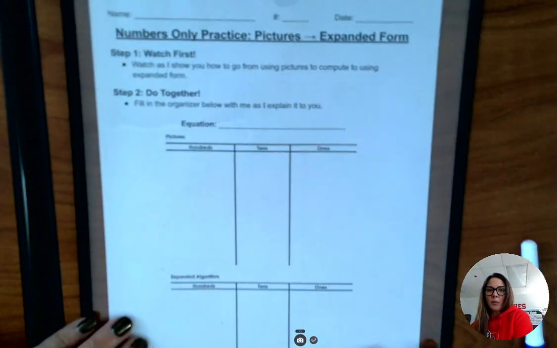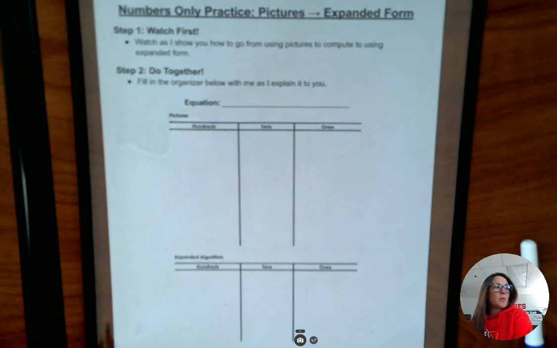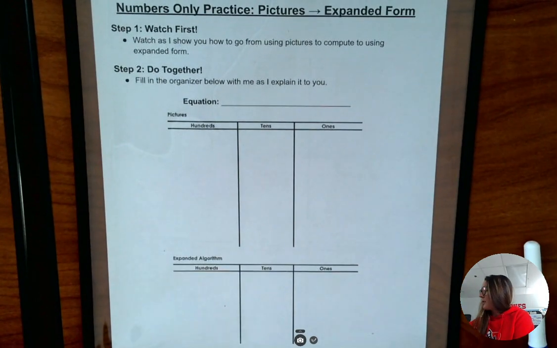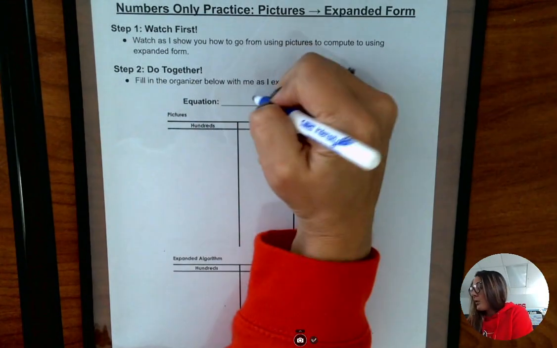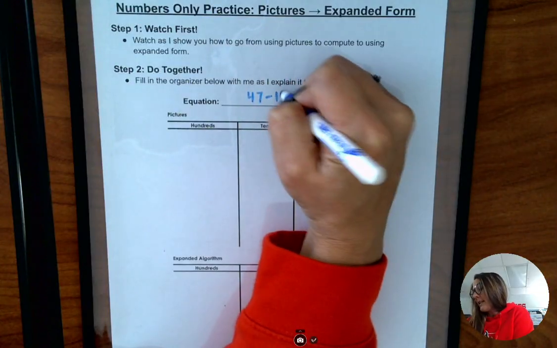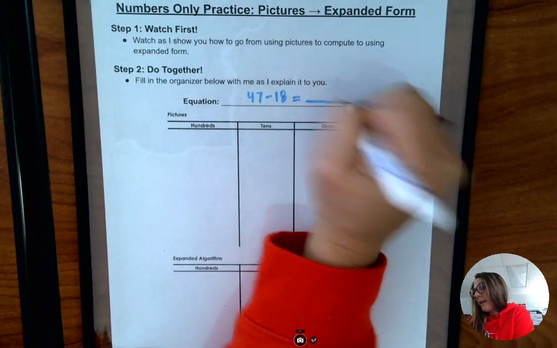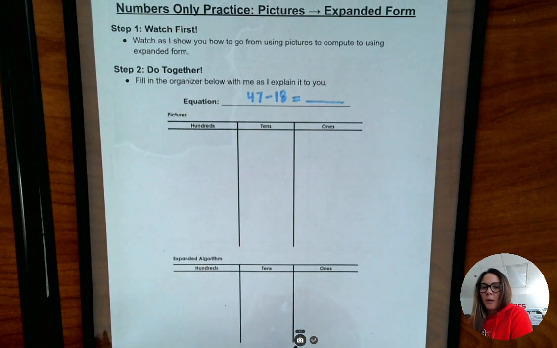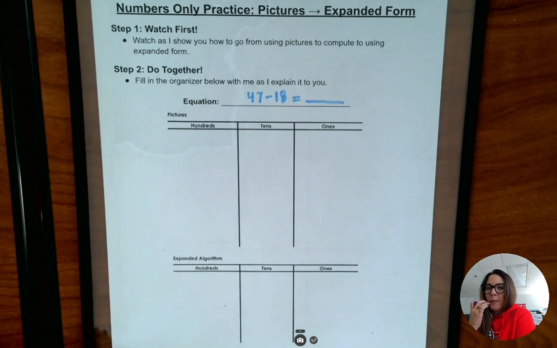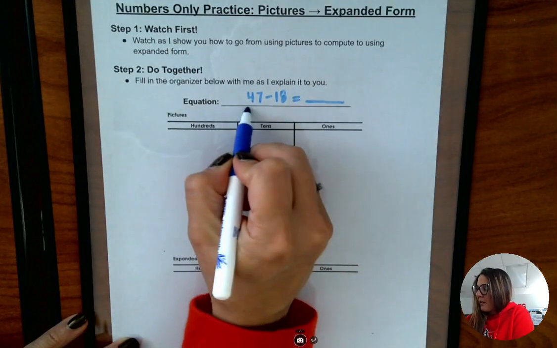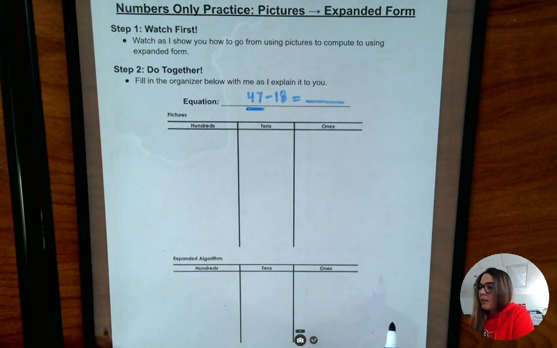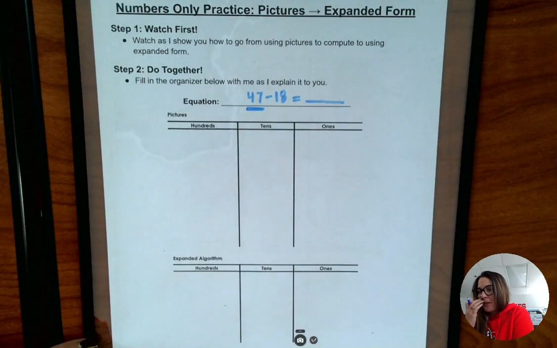All right, third grade, it's time for step 2, where we do it together. Our number is 47 minus 18 equals blank. Remember, in step 2, your paper needs to look just like my paper. We're going to do it together. I'm going to look at our first number, 47. It's our larger number, our greater number. When we're subtracting, our larger number always has to be thought about first.